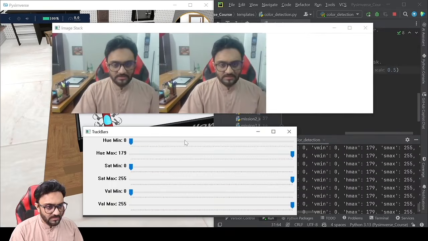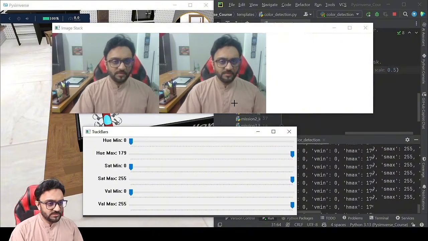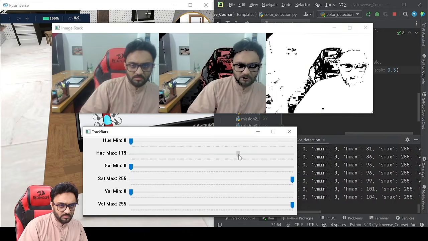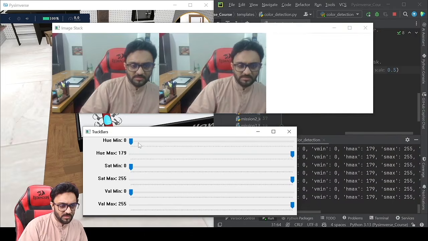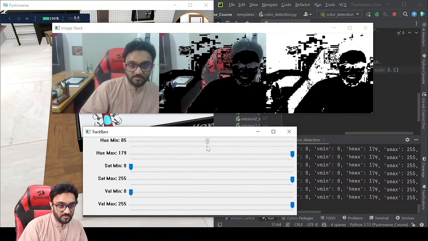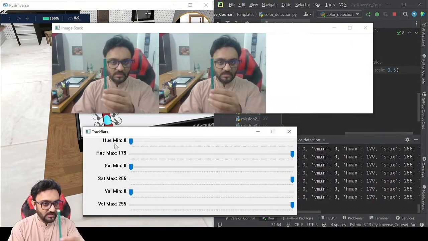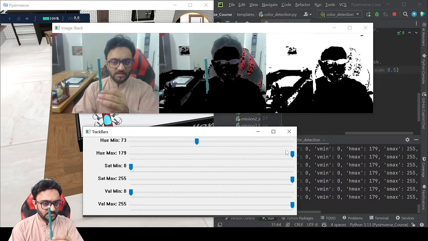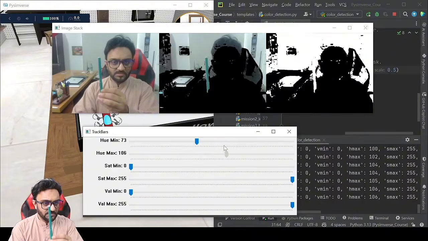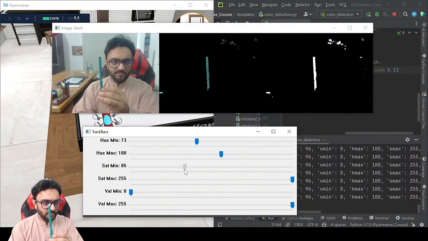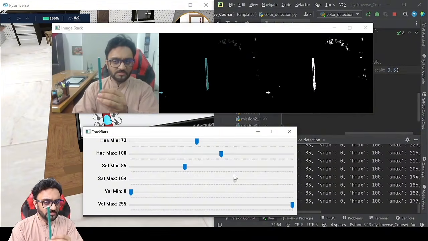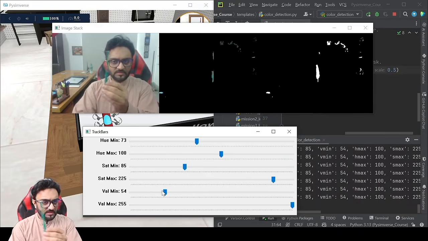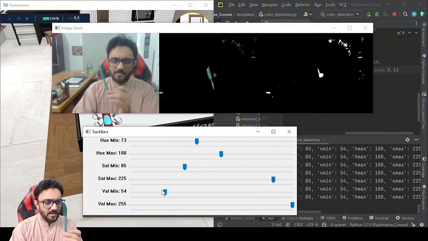If we come here, these are our track bars. For example, if I wanted to detect this red color, I would bring this down, but red color is actually a little bit harder to detect from other colors. Let's pick another color, let's say this green. If I wanted to detect this green, I can move this around until it disappears, then move this around until this disappears. And there you go, then I will keep moving those until I get the correct values. Now you can see this is being detected.